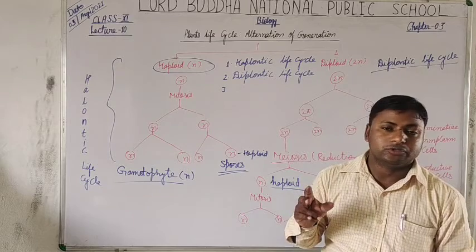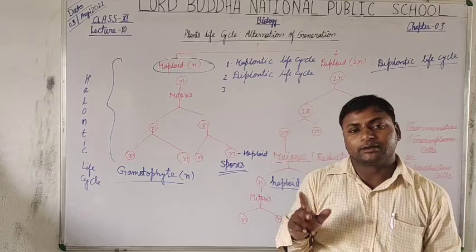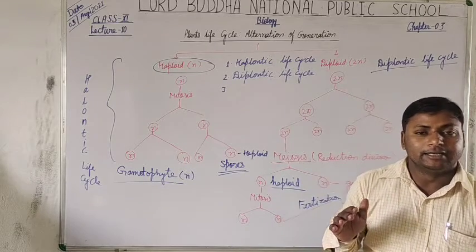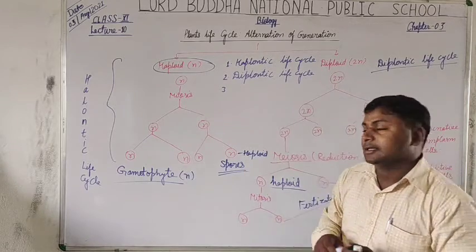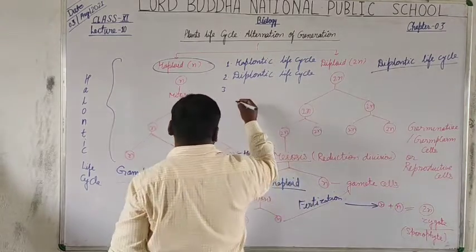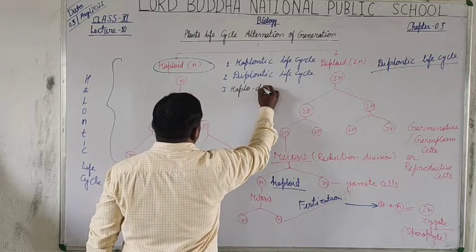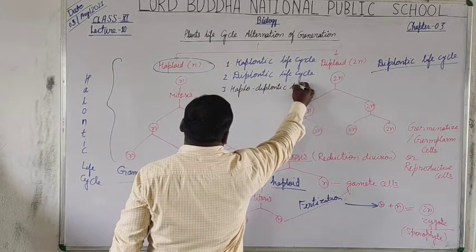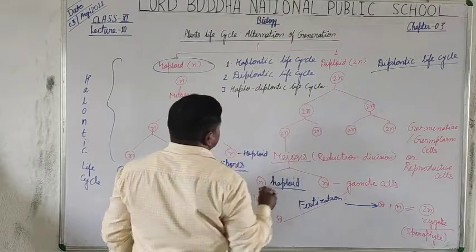After the fusion of gametes, they form a zygote. Thus the life cycle is completed as haplontic to diplontic. That's why it is called the haplodiplontic life cycle.